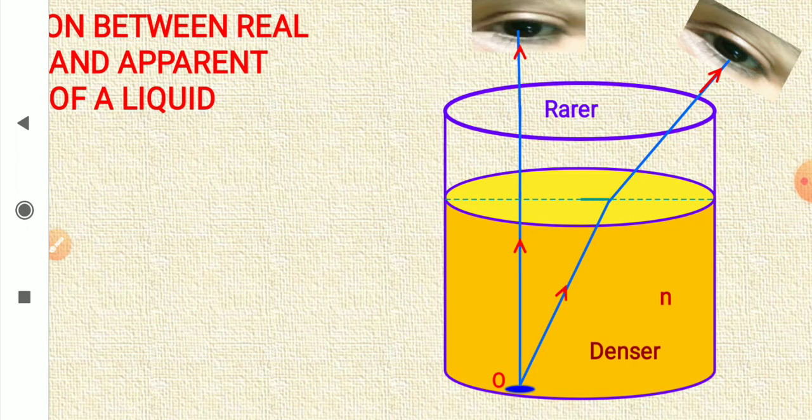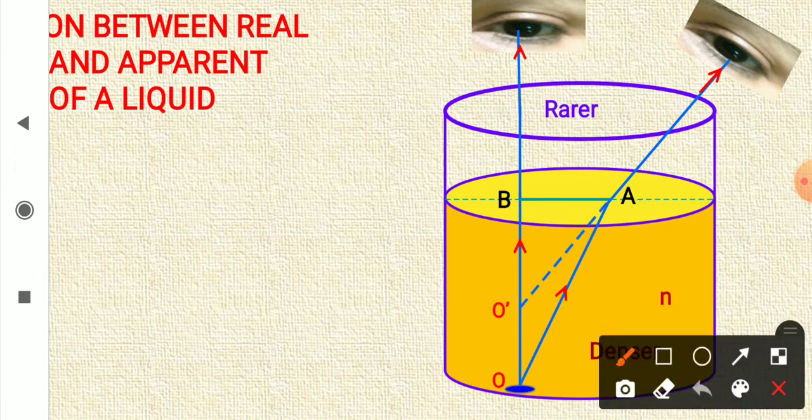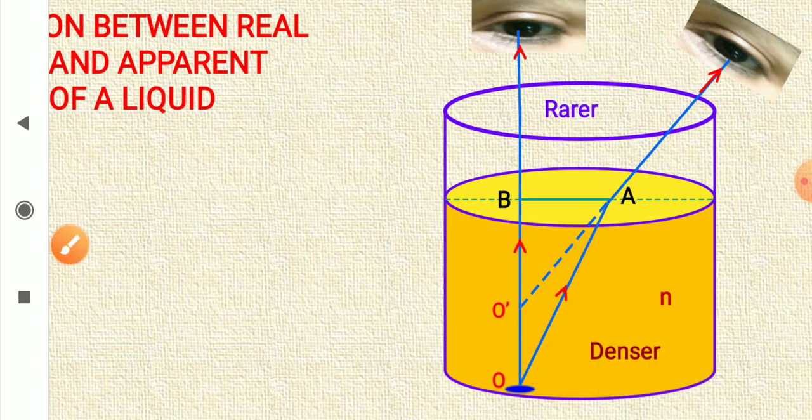Let this line be AB, and you see the original path of this incident ray is this one, but it has bent away from normal. The normal at this place is going to be this one. It has to bend away. So the light emerging out of this liquid is going like this.